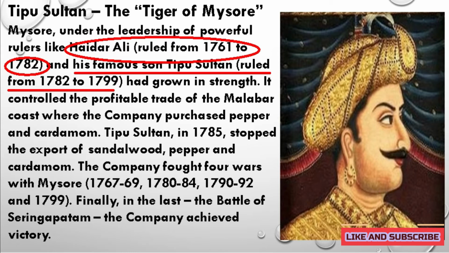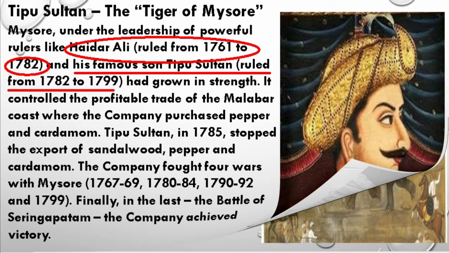And students, you will be amazed to know that in the first 3 wars, Britishers were defeated by the rulers of Mysore. But ultimately, in the 4th war, that was in 1799, Tipu Sultan was killed while defending his capital, Seringapatam. And that's how the British East India Company gained control over Mysore. Now let's move on towards the next slide.